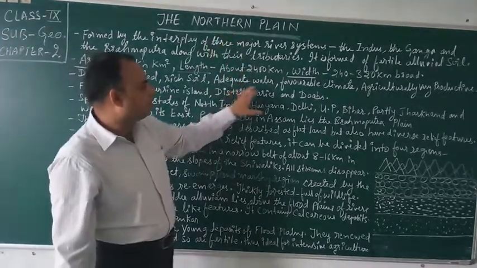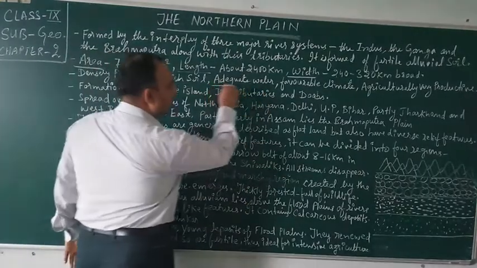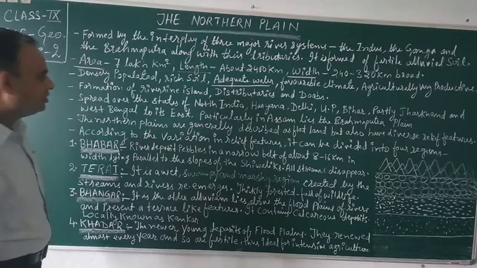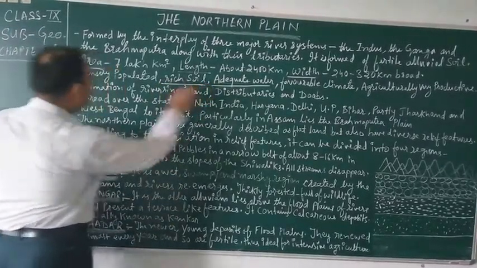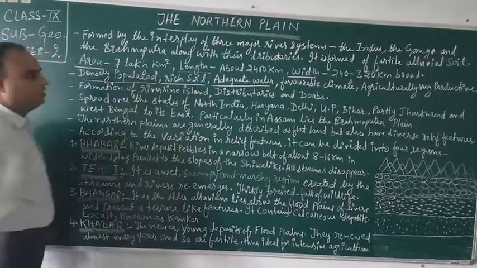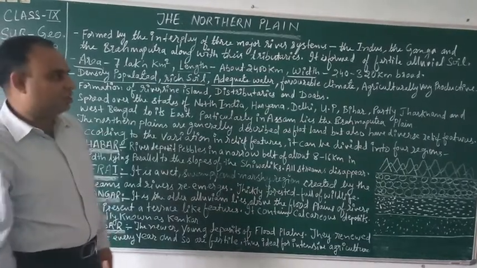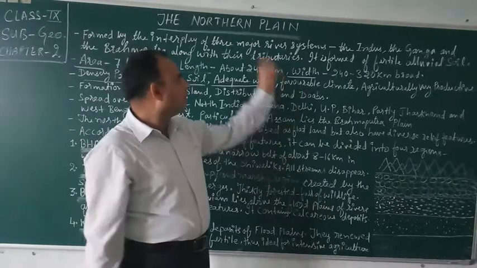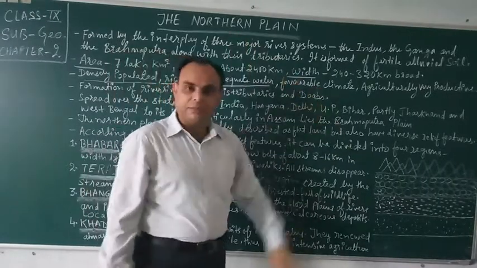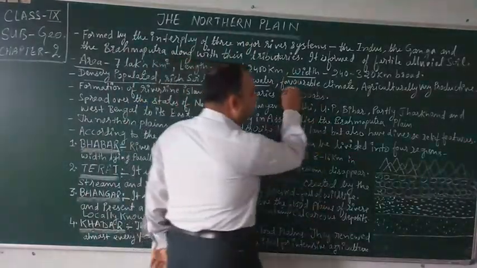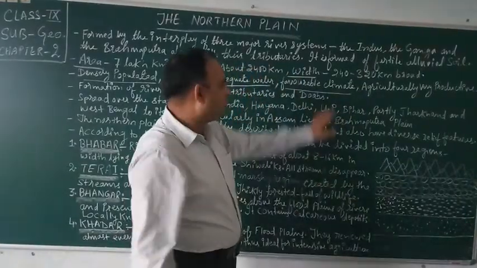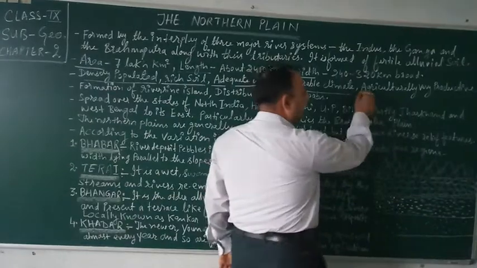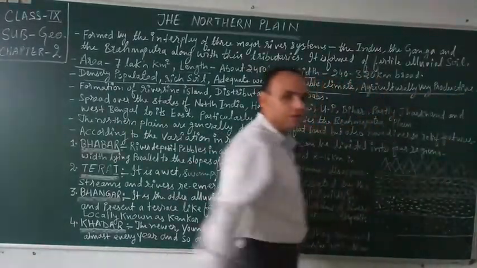Again, in the northern plains, adequate water availability is there. Rich soil, densely populated. These are the important characteristics. Next, when we talk about the climate, here in the northern plains, the climate is very favorable. Because of these factors, these regions are agriculturally very productive.